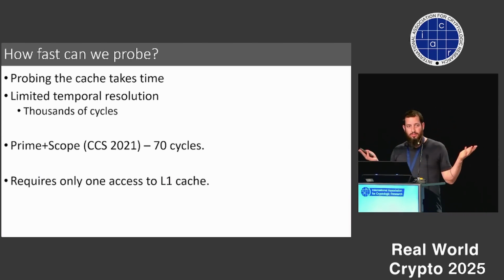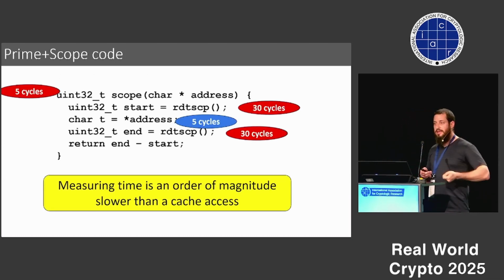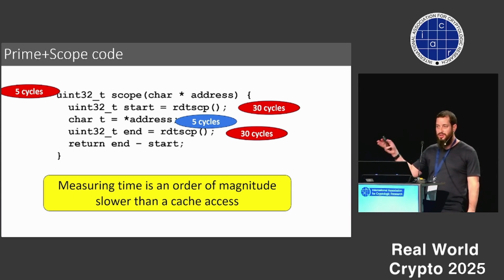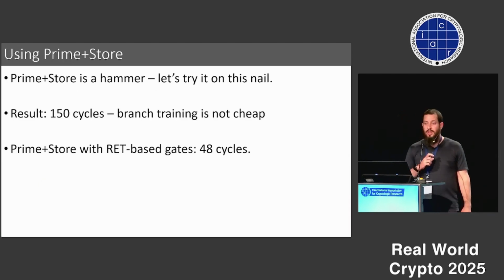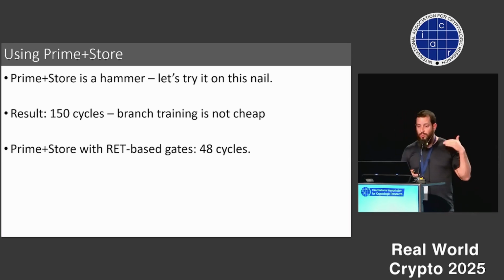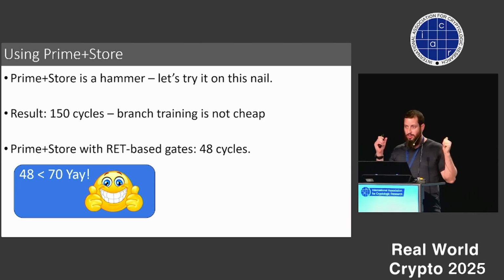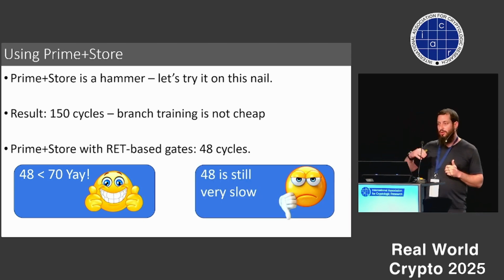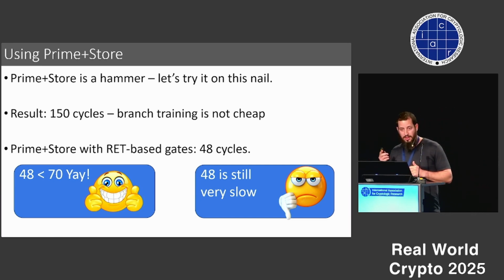And ask yourself, where does this overhead come from? If we look at it, it's basically, again, the time measurement that we need to do. Measuring the time is an order of magnitude larger than the actual thing that we try to measure. So we have the primary store. This is our hammer. Let's try to use it on this nail. After some optimization and finding a very efficient gate, we can actually improve and get it down to 48 cycles, which is nice. It's better than 70, so we win. But it is still an order of magnitude larger than those 5 cycles that we actually want to get to.